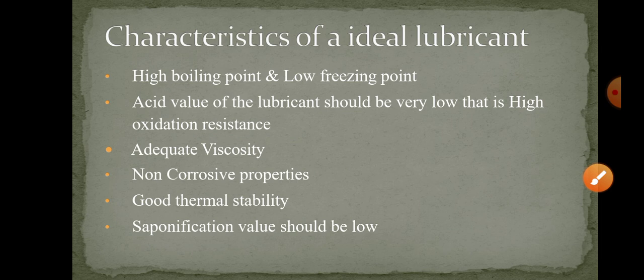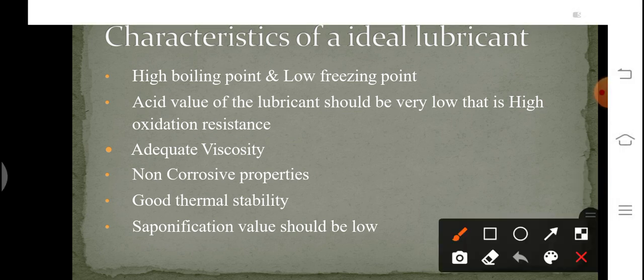Now, let us talk about the characteristics of an ideal lubricant. An ideal lubricant should have a high boiling point. It should have a flash point or fire point as high as possible, necessarily higher than the working temperature of the machine in which the lubricant is to be used. Also, it should have a low freezing point. What does it mean? It means that the pour point of the lubricant should be as low as possible. It must be lower than the working temperature of the machine where it is used for lubrication.